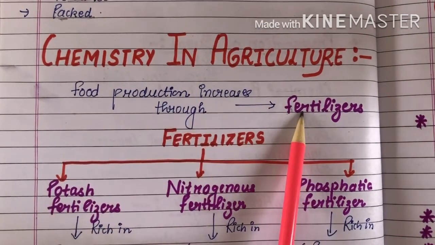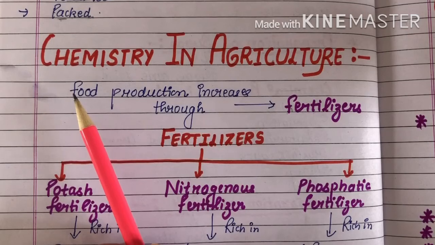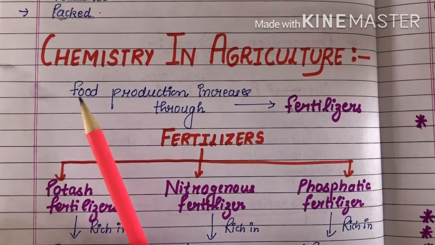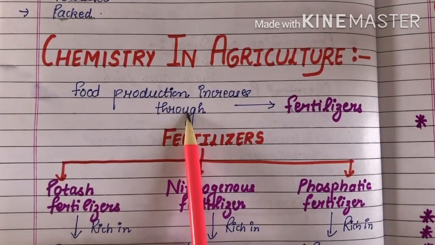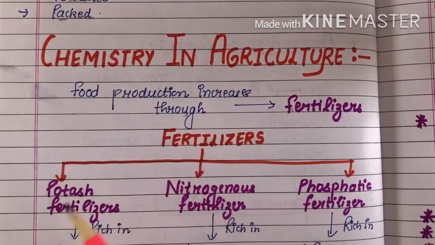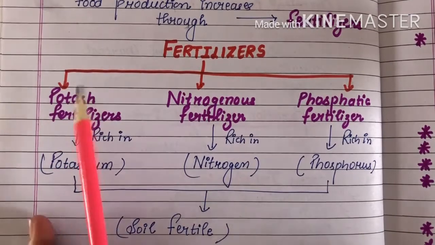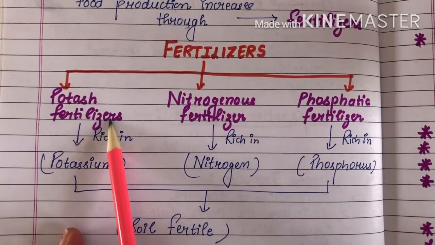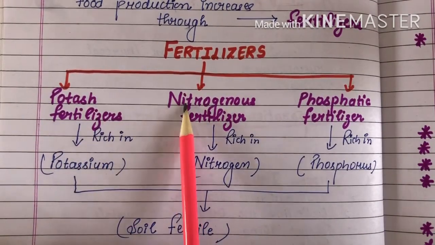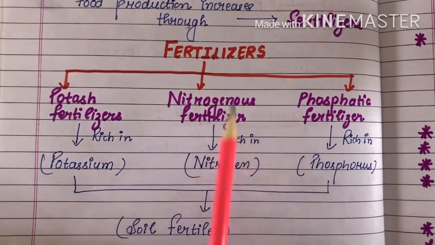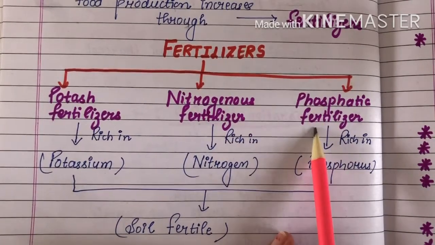What are fertilizers? Fertilizers are those chemicals that increase food production. Mainly there are three fertilizers that are used. The first one is potash fertilizers, the second is nitrogenous fertilizers, and the third is phosphatic fertilizers.